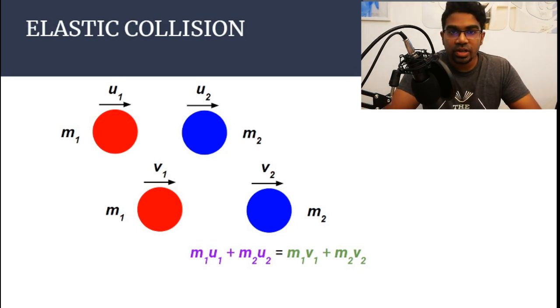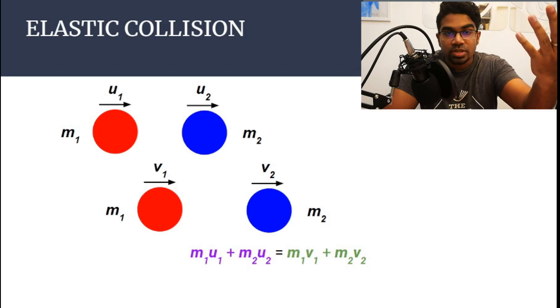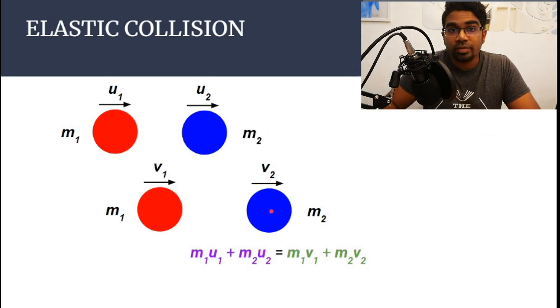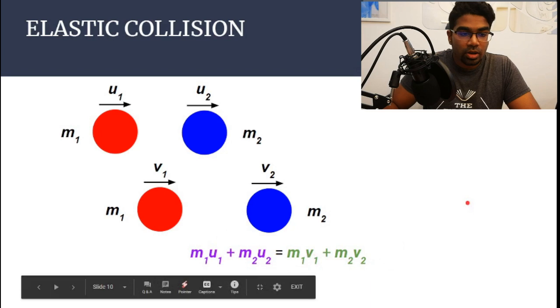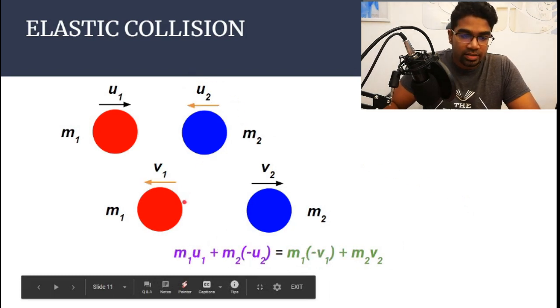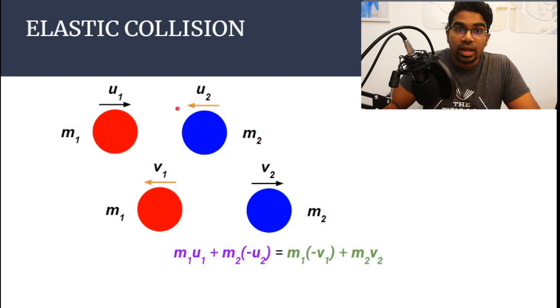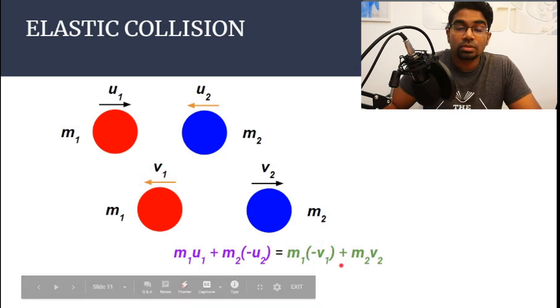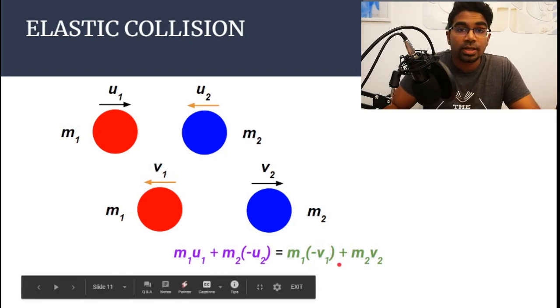And again, generally, we take up to be positive. If up is positive, then down will be negative. So in this case, all the four velocities are towards the right, and therefore all are positive. However, if we have a case like this, if u2 is moving to the left, then you must not forget to write negative u2 when we insert the values later on. And if v1 is towards the left, same thing. It must be negative v1 when we put in the values. So don't forget that we are dealing with velocity, a vector quantity, and direction is important.